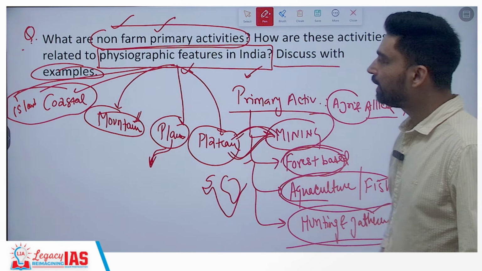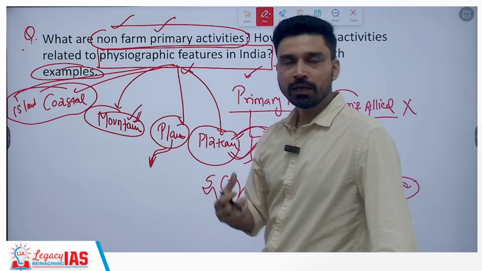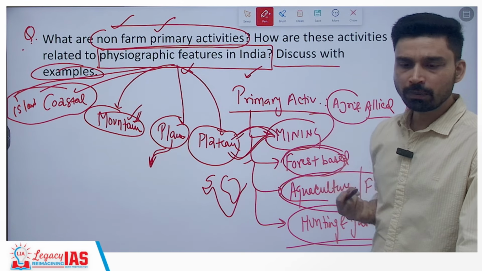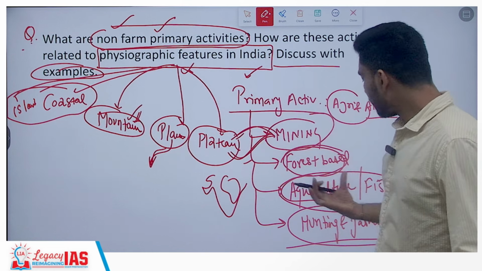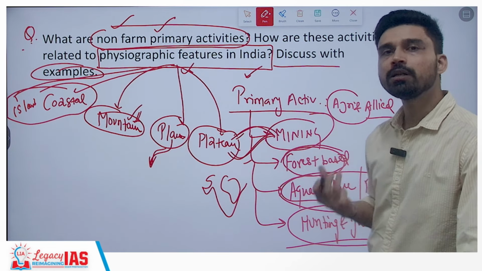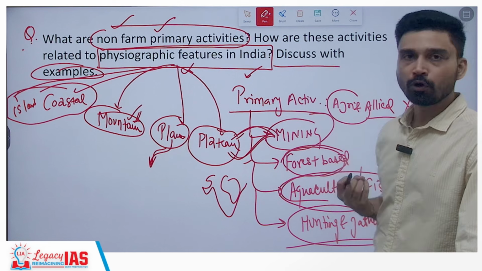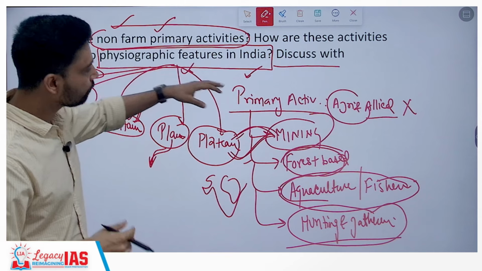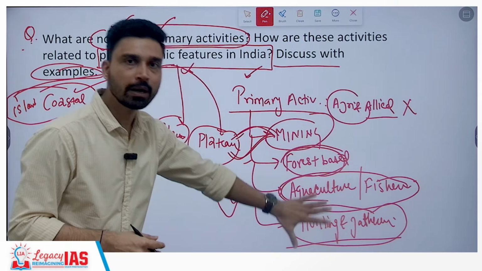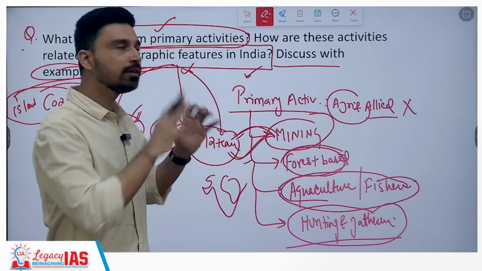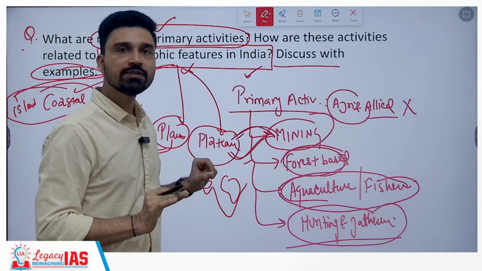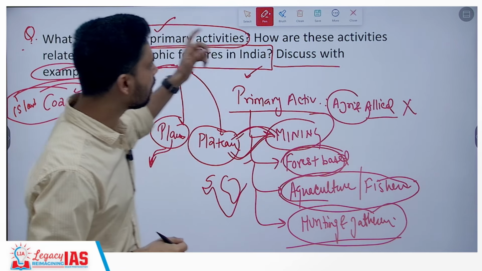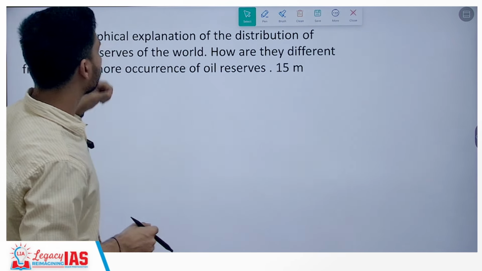Hunting and gathering, again, you can link to the mountainous areas and the plateau area, especially the tribal belts in eastern and central India, where we see large-scale hunting and gathering being practiced. Tribals are still dependent on the ancient way of collecting their food produce and sustaining their livelihood. So this is how you first have to talk about non-farm primary activities on the map of India, show all these physiographical regions, and connect each of them with the related primary economic activities. This is how you could have structured your answer.